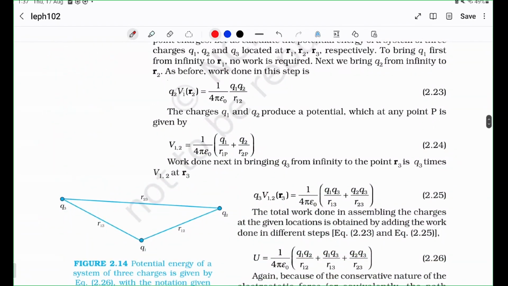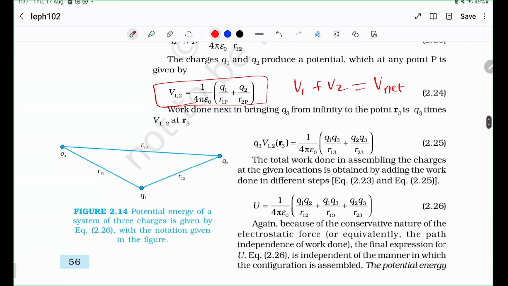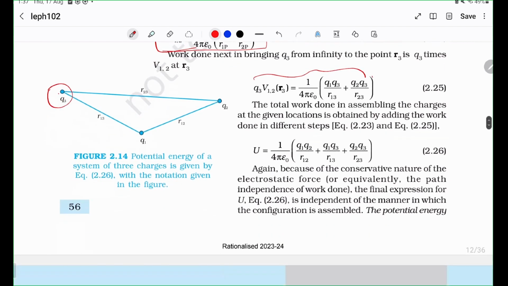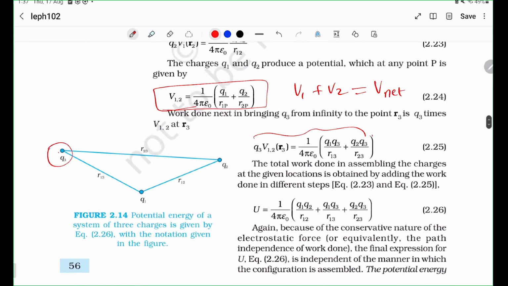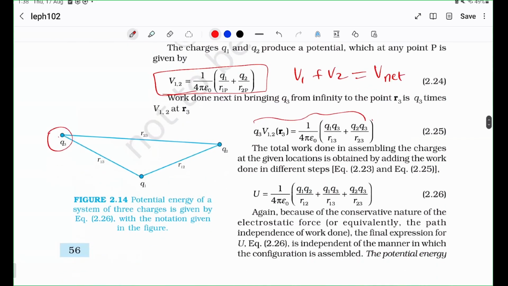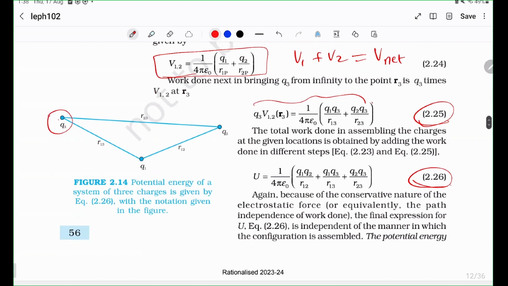So now we look at the potential energy of a distribution of charges. We have seen that the potentials can simply be added to create the net potential here. So here the potential energy, simply multiply the charge here, right? So multiply Q3 to everything and you get your answer. However, there is a very common misconception here. Some people look at equation 2.25, and some people look at equation 2.26 and wonder, wait, why are they different? Why is there this extra term of